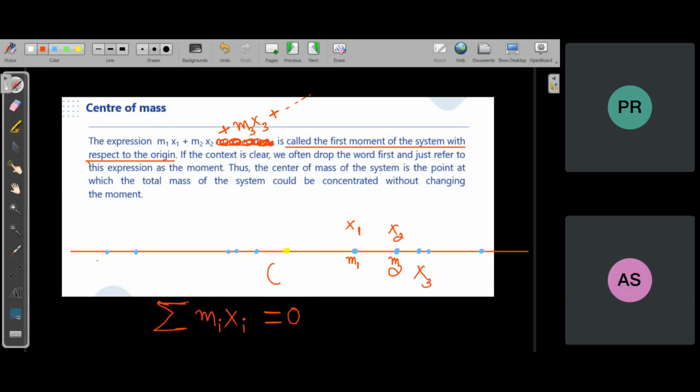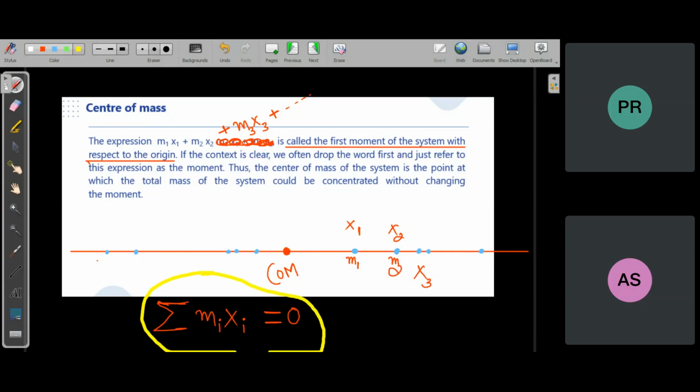So if you calculate the mass moment of the entire system about the center of mass, it will come out to be zero. This is the way center of mass is actually defined. Center of mass is a point about which the mass moment of the entire system becomes zero.